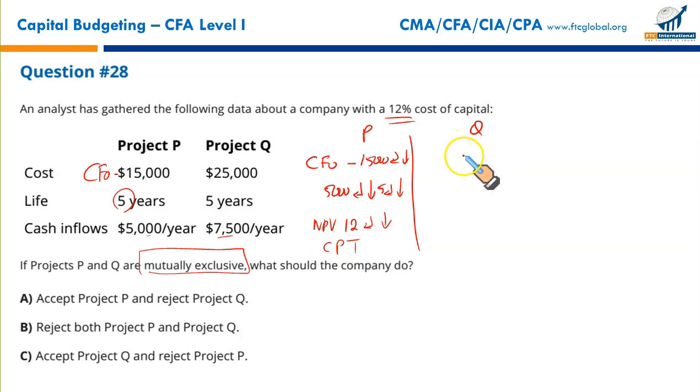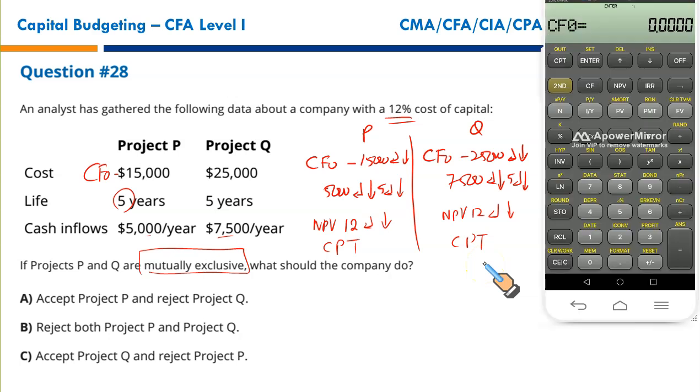Let's do it for the other one as well. Cash flow for year 0, negative 25,000. Enter, down arrow key, then you have 7,500 cash flow at the end of every year for the next 5 years. You press enter, down arrow key, 5, enter, again down arrow key, and then you do the same thing: NPV, 12, enter, down arrow key, press CPT, and you'll get your NPVs for both projects. Let's do it. Let us first check our sheets. They have all zeros. Yes, fine.